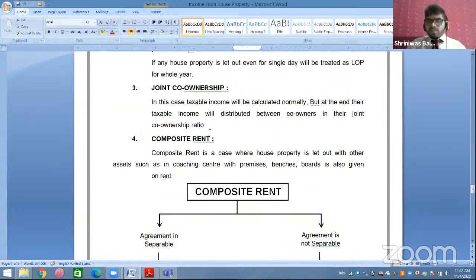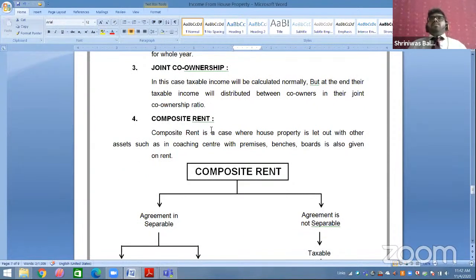Joint ownership. Now what is happening in joint ownership? It's very simple. There is a house property of Mr. A. After the death of Mr. A, that house property is given to his sons, Mr. X and Y. Now they have not separated the house property. They decided, we'll do one thing: we'll together rent this house property to some other person. Then whatever rent we receive, we will share between both of us, X 50%, Y 50%, or 60-40, X 60%, Y 40%.